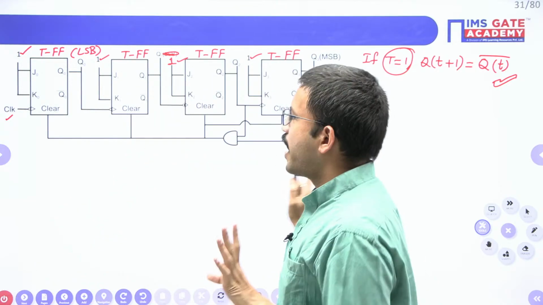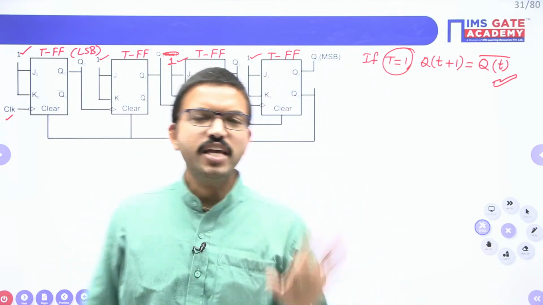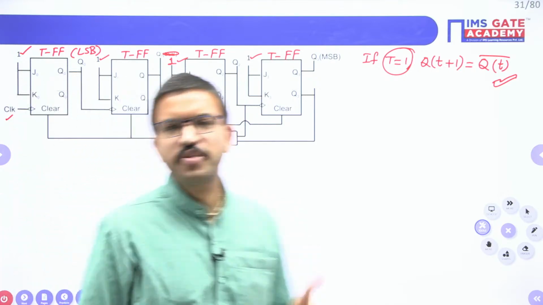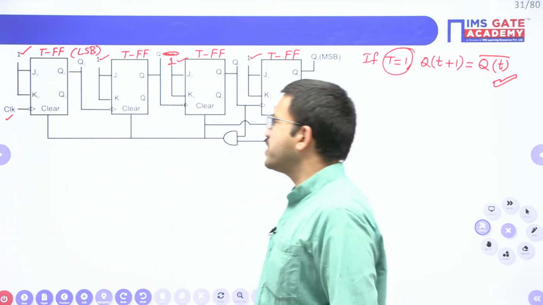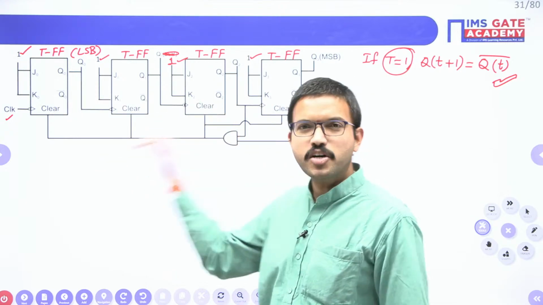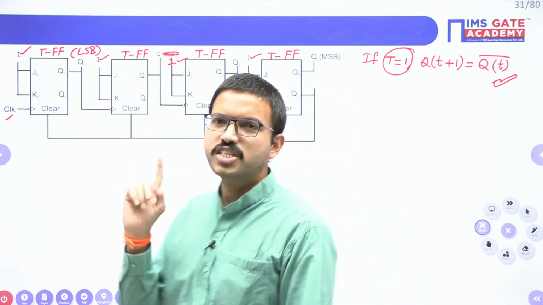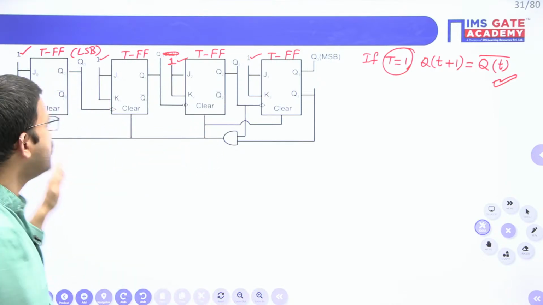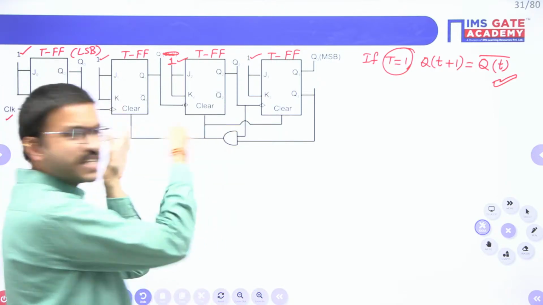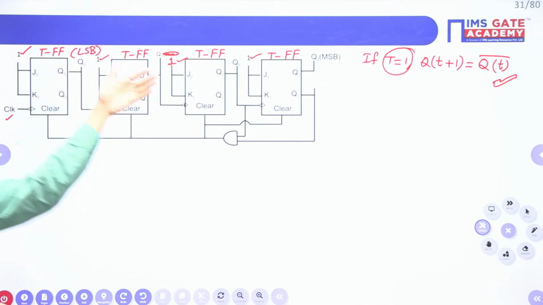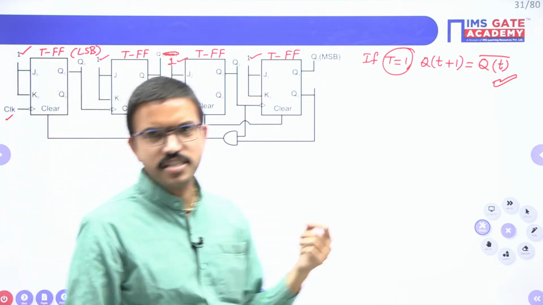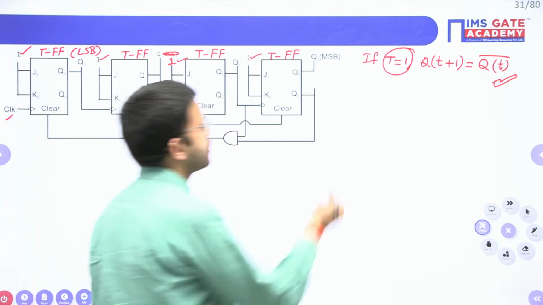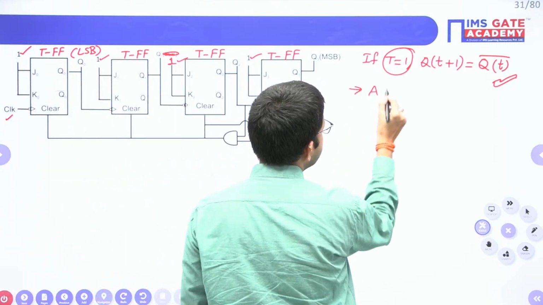So, as I already mentioned, whenever you get any sequential circuit which contains more than one flip-flop, the first observation point is whether all the flip-flops have the same common clock signal or different. Previous questions we discussed with all the flip-flops having the same clock signal, so those circuits are examples of synchronous, and this circuit is an example of an asynchronous sequential circuit.